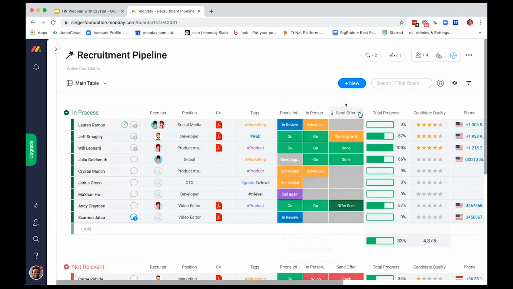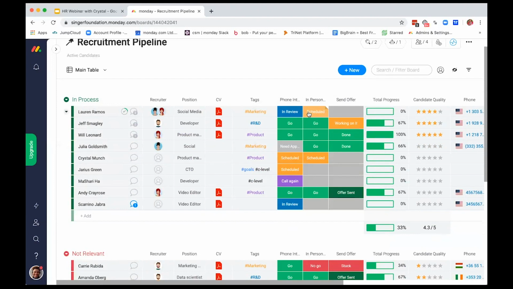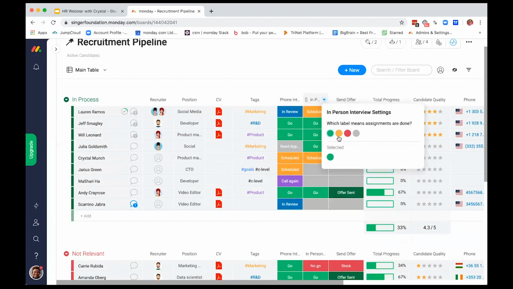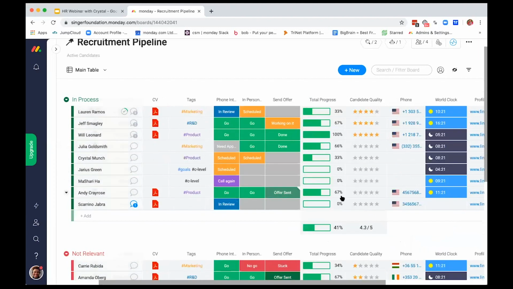Another thing you can do, guys, in the column settings, is choose which labels are assigned as done. If we have this as yellow and this is scheduled, but this also means they're moving down the line, we can choose this to be another part of our settings in the progress tracker, and it's going to add that percent here for this candidate.